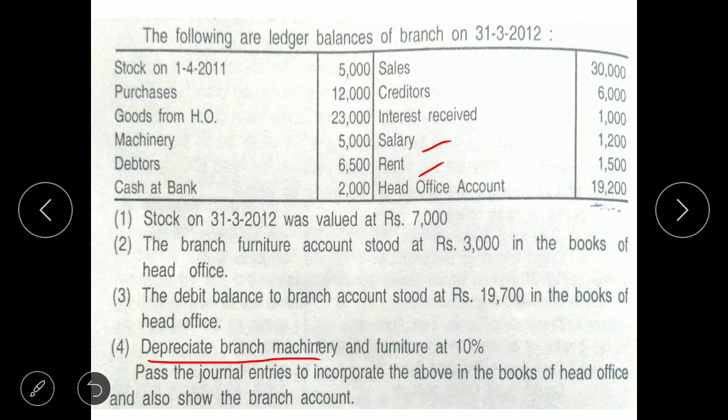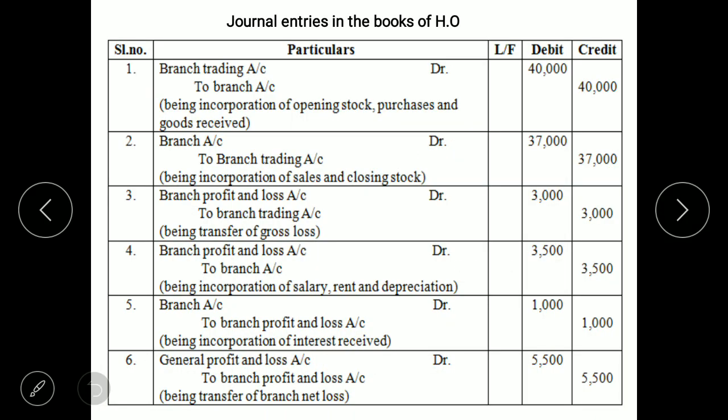Salary 1,200 plus rent 1,500. Then we have depreciation on machinery. Machinery value 5,000, 10% comes to 500. Plus we also need to provide depreciation on furniture. Furniture value is 3,000. So depreciation comes to 300. So 1,200 plus 1,500 plus 500 depreciation on machinery and 300 depreciation on furniture. All these items need to be taken into profit and loss account.